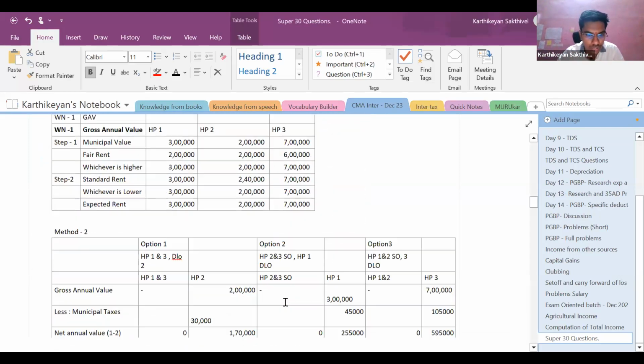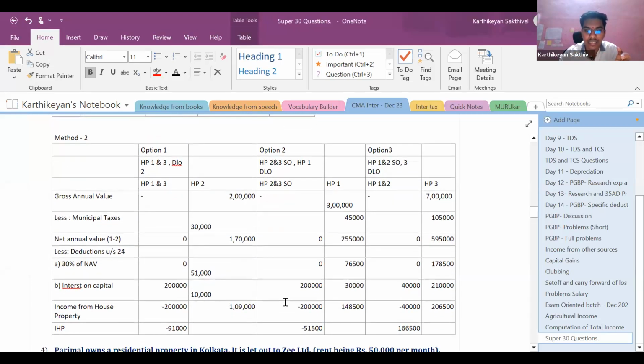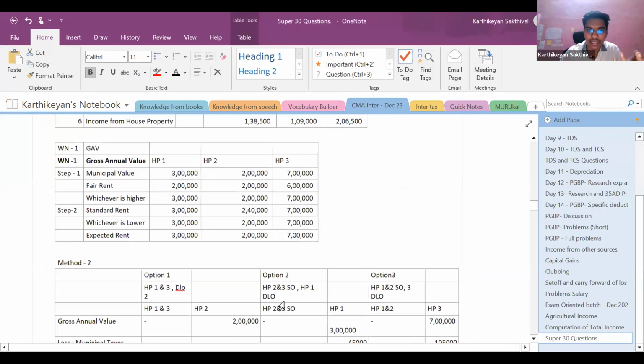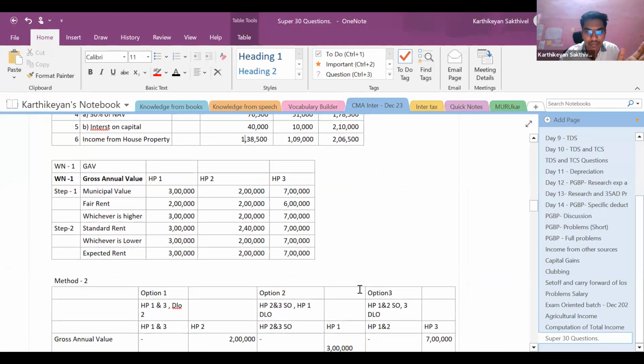Method number two is you should compute the entire income from house property, and whichever gives you the least income from house property, that is to be taken as the final option. Right? So both the methods are right. The first method is more like a shortcut method, and the second method is like a detailed method.